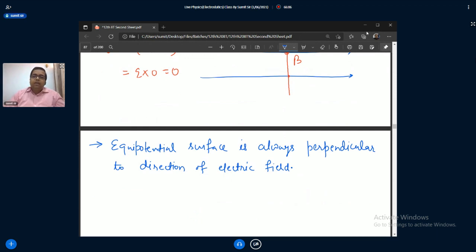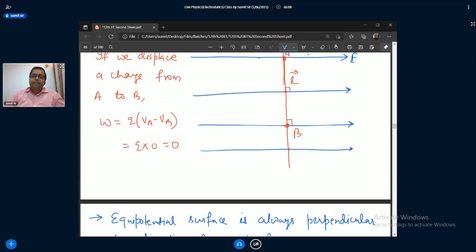You can observe here. This you can say is an equipotential surface. Okay.